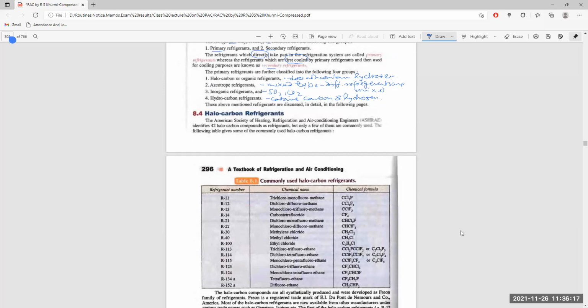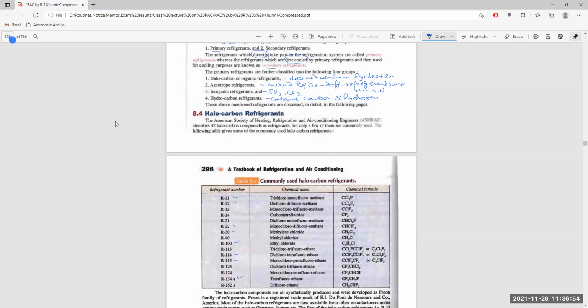They are commonly used as R11, R12, R13, R14, R21, R22, R23, R40, etc., and next R100, R114, R23, R34, etc. It is R134a. So the specialty is here.